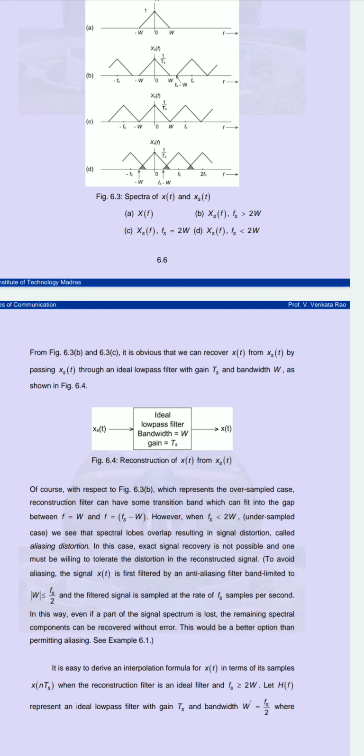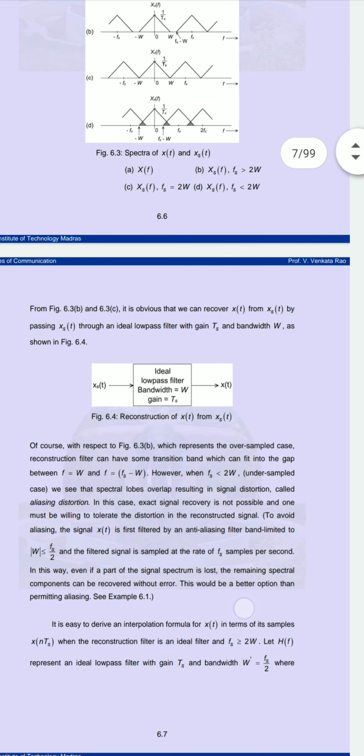So here, to avoid the aliasing, we can filter x of t by using an anti-aliasing filter. Because the frequency is less than 2W, we are supposed to increase the frequency, so we can use the anti-aliasing filter, and that filter will have W less than or equal to fs.